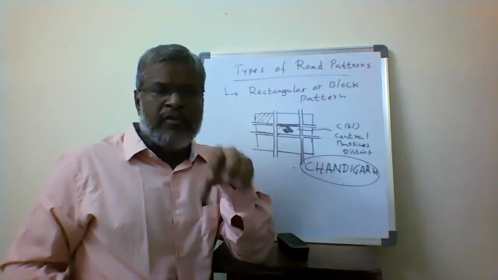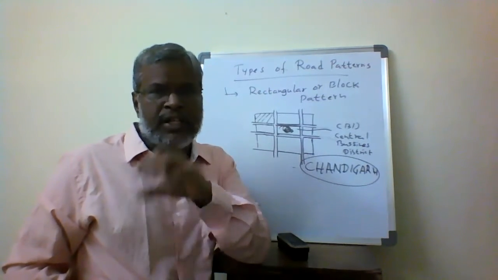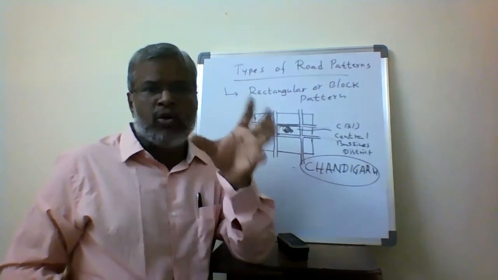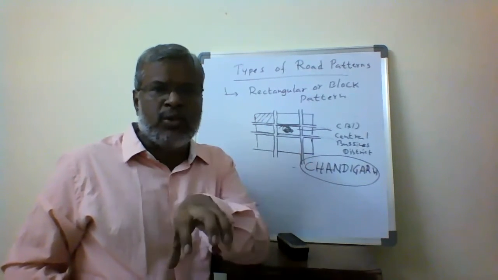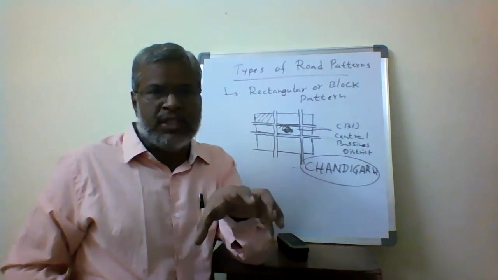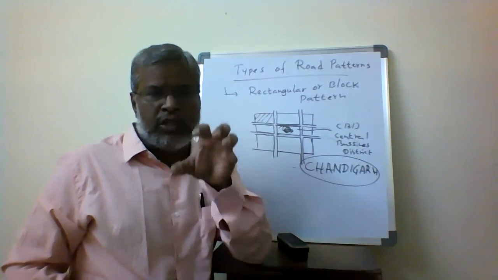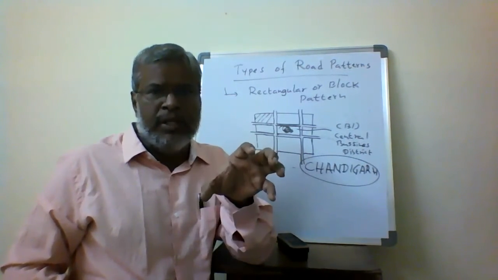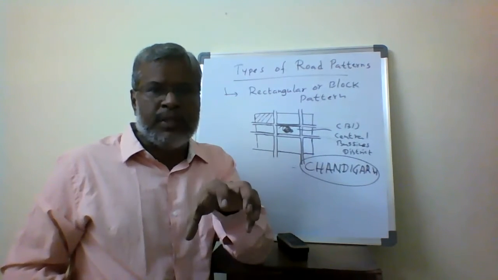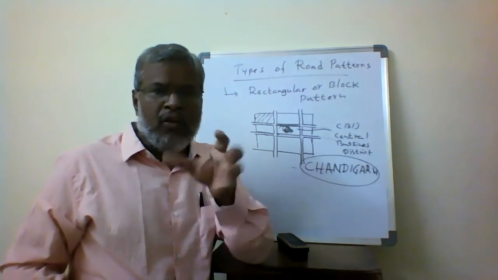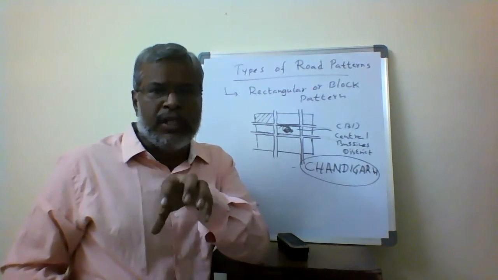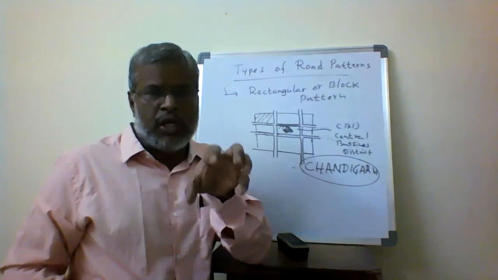Suppose I have work in the industrial area. Then I can go to sector 4, the industrial area. If I want to go for some purchases, sector 2 is the commercial and business area. I have to go for some purchases, some marketing. So like that, unless we have a specific purpose, we do not go to that sector; we complete our job and come back. Obviously, it reduces the traffic in a particular zone or area.